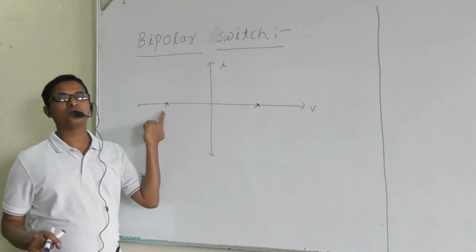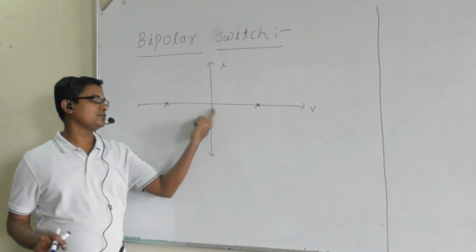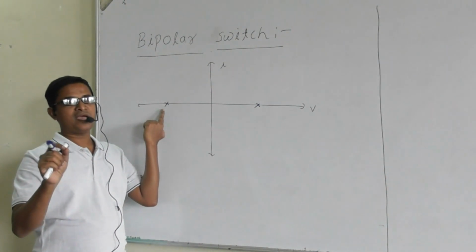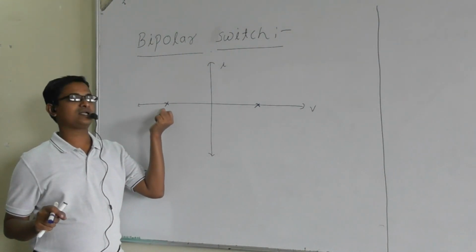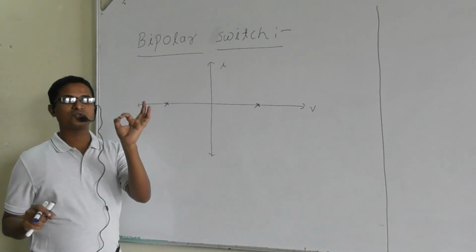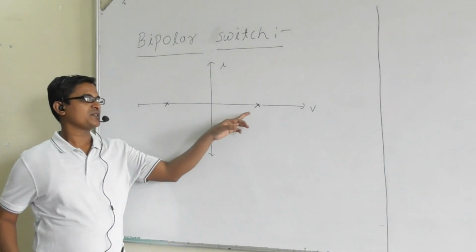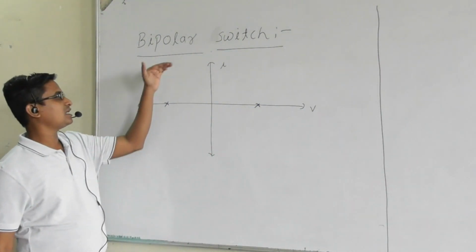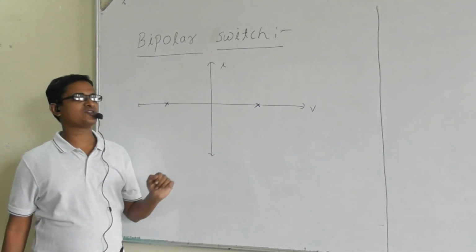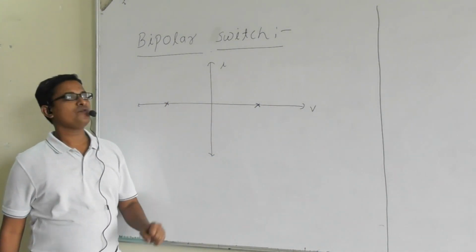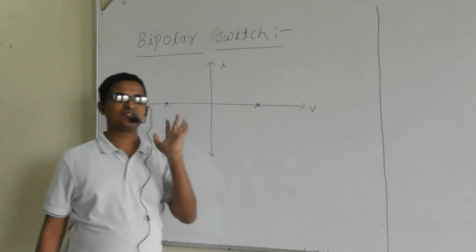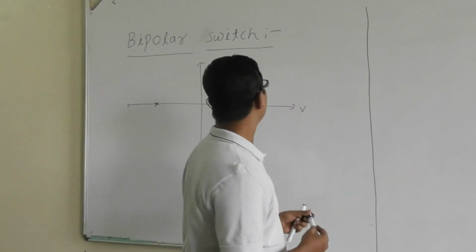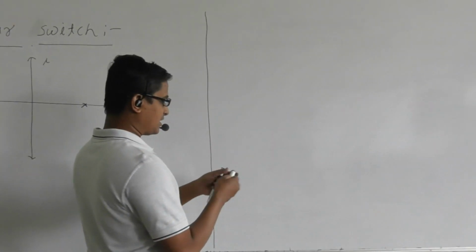Corresponding to this point, the voltage is negative and the current is zero. Voltage negative and current zero means again the switch is in the off state and the switch is blocking the reverse voltage, the negative voltage. Are you getting the point? So here the switch is blocking the forward voltage and the reverse voltage. These are the operating points on the VI plane for the bipolar switch. Next, we are going to move towards the next classification.